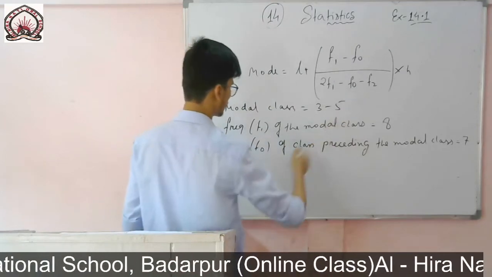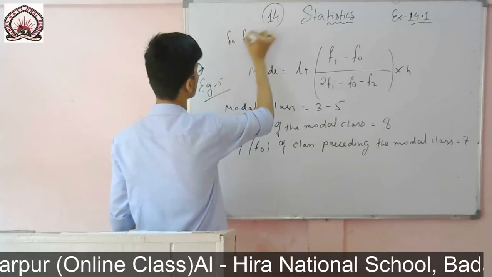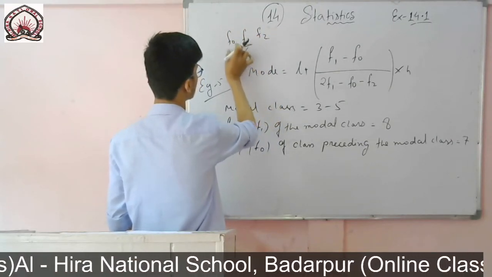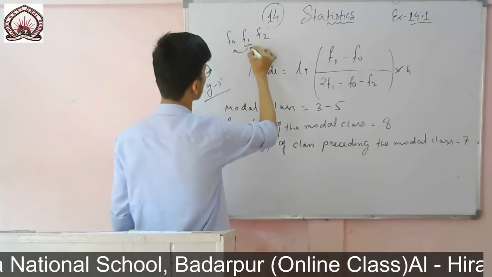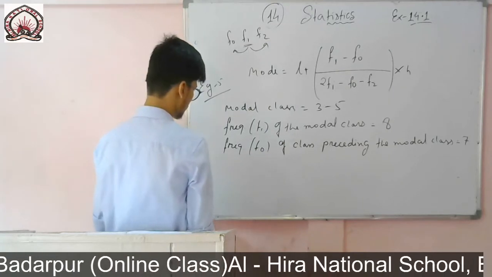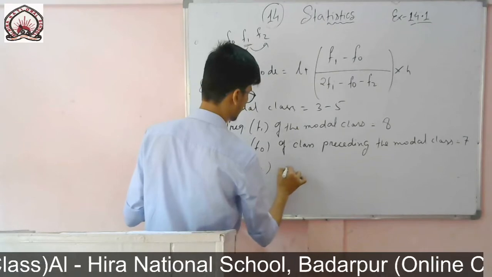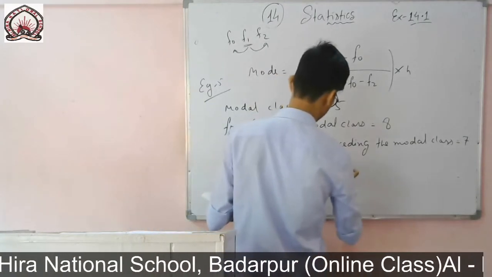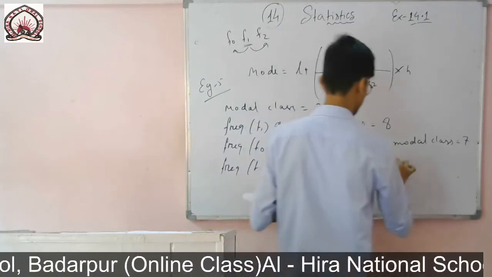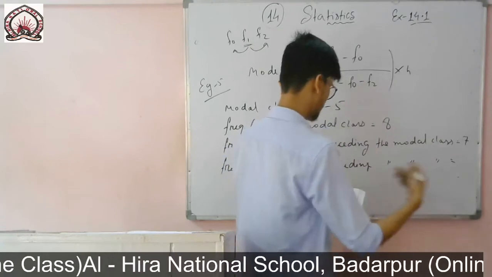Then f2 will be the succeeding one. So f1 here, f0 here and f2 here. Before this number, the frequency is our f0, and after that number, the frequency is our f2. So the frequency f2 of the class succeeding the modal class is 2.